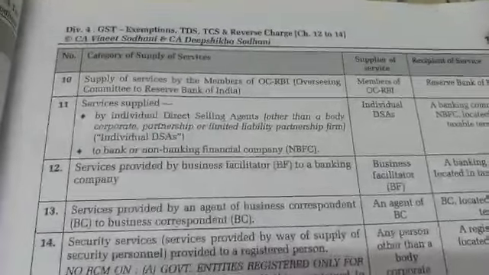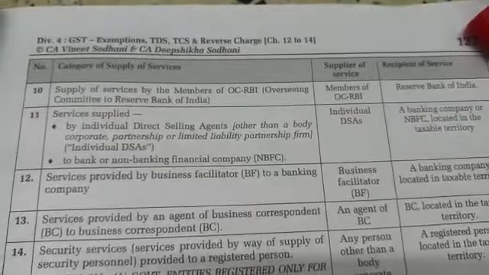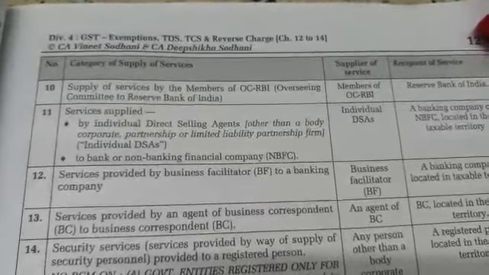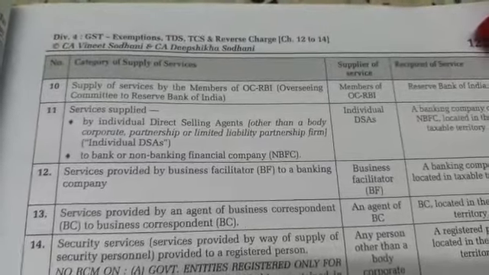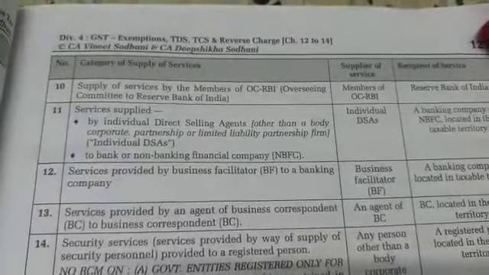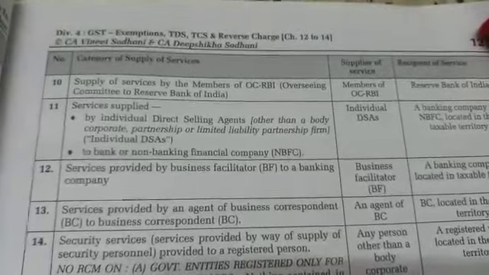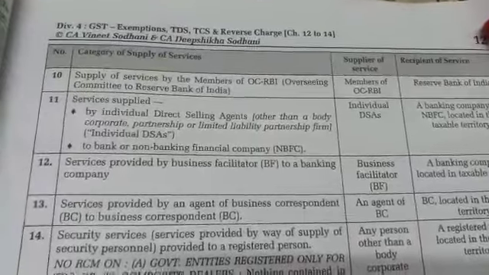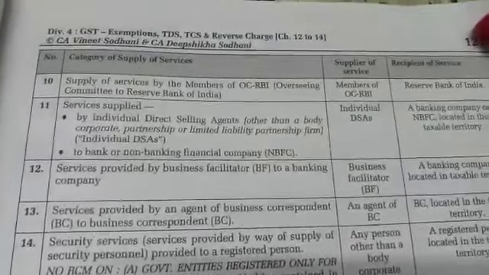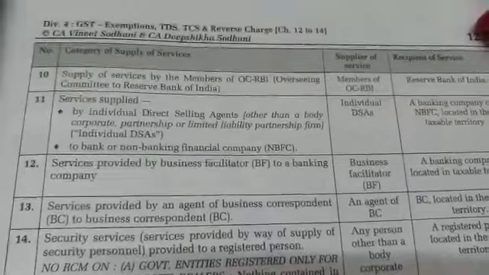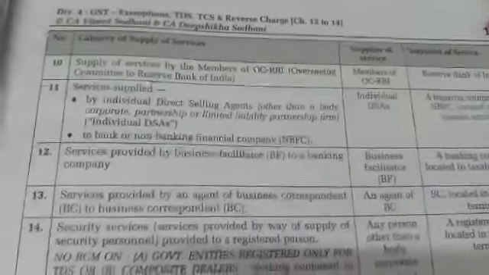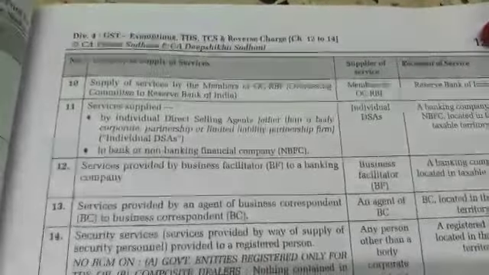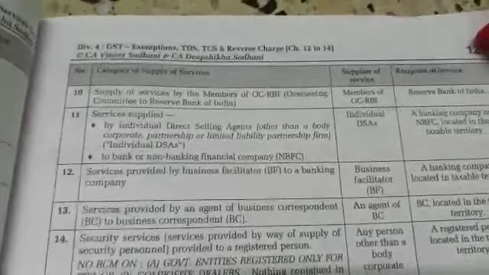Now, the recipient of the services is Reserve Bank of India. As per entry 10 of section 9 subsection 3 of CGST Act 2017, it has been stated that in such cases, the recipient of services, that means the Reserve Bank of India, is responsible to pay GST on the amount of consideration that is to be paid by RBI to the member of OC.